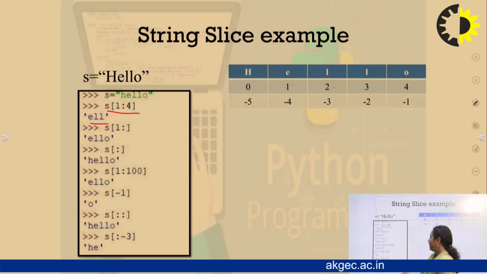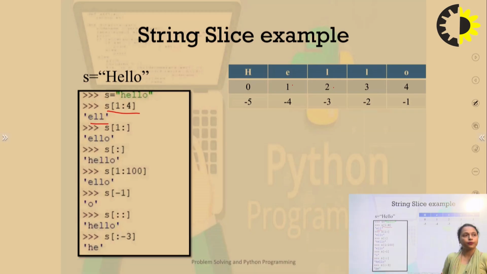Now if I write S[-1], what is S[-1]? Nothing has been given, not a start, no end, no colon is there. So what will it print? It will simply print S[-1], that is O.